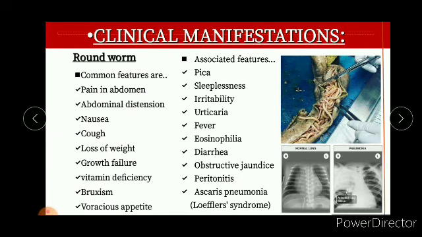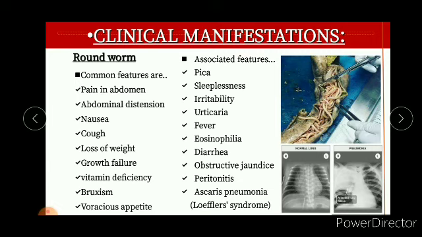Then coming to the clinical manifestations, the common features are pain in abdomen, abdominal distension, nausea, cough, loss of weight, growth failure, vitamin deficiency, bruxism, and voracious appetite. So what is bruxism, right? Bruxism is nothing but teeth grinding, especially involuntary in nature, especially while the child is sleeping. And voracious means an extra, unstoppable urge of eating extra food, right? This is called voracious appetite.